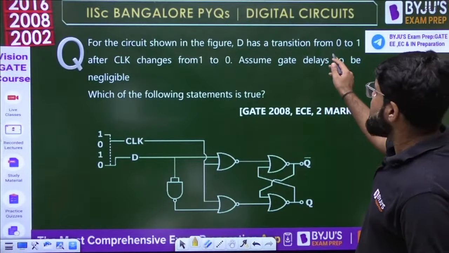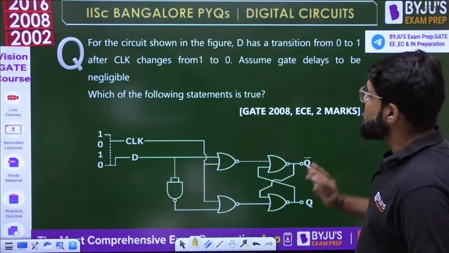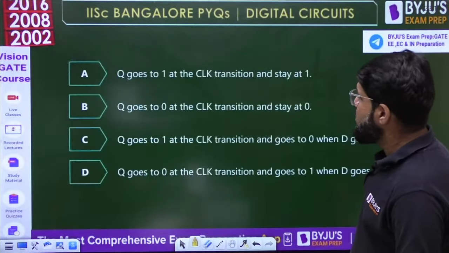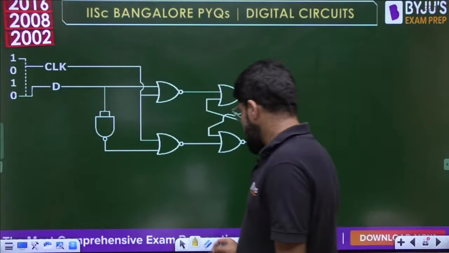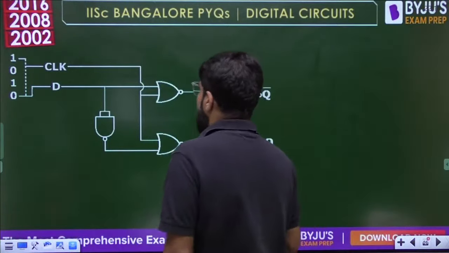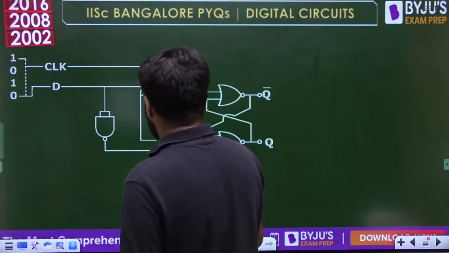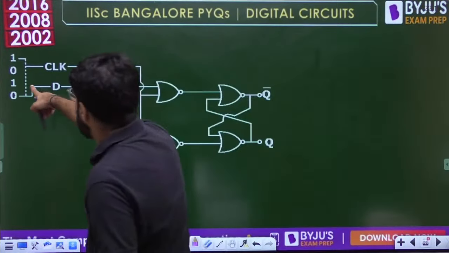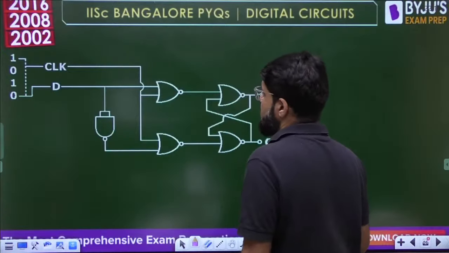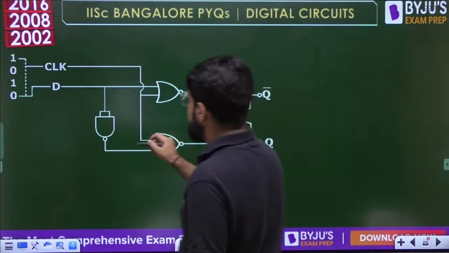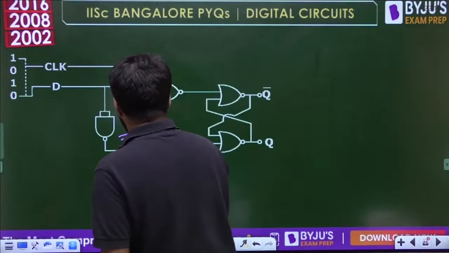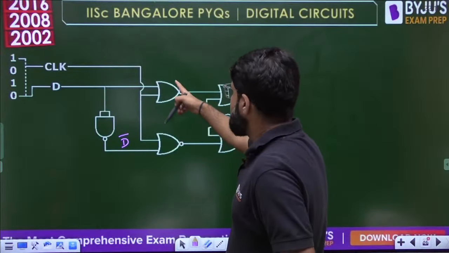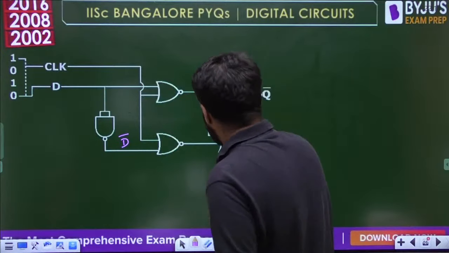D has a transition from 0 to 1 after the clock changes from 1 to 0. Now see, this is the circuit given to me. Okay, so what is coming up here? This is D, and this is D bar, and then this is going to the NOR gate with clock. This is also going to a NOR gate, but D is going with clock.